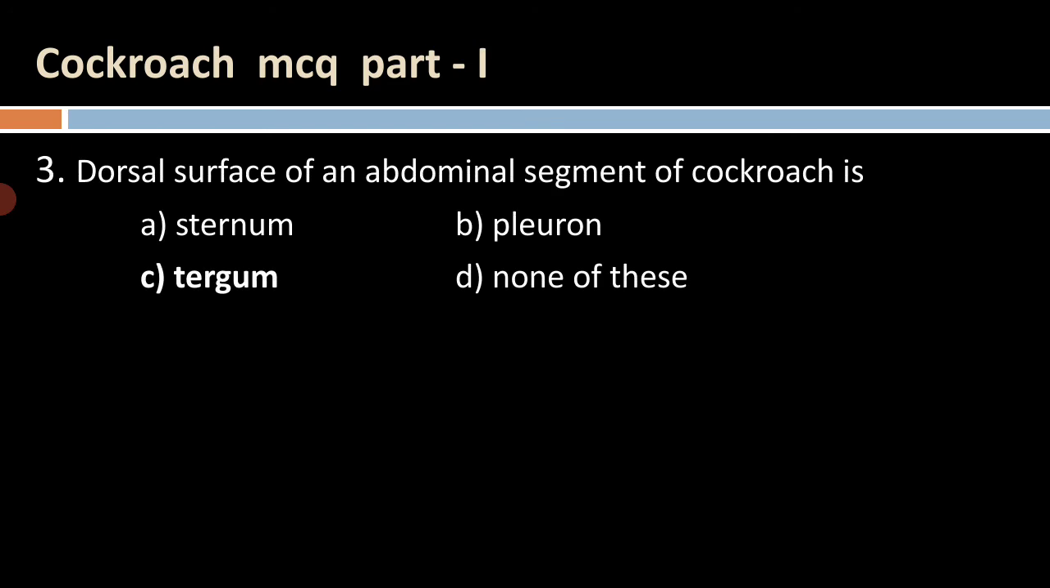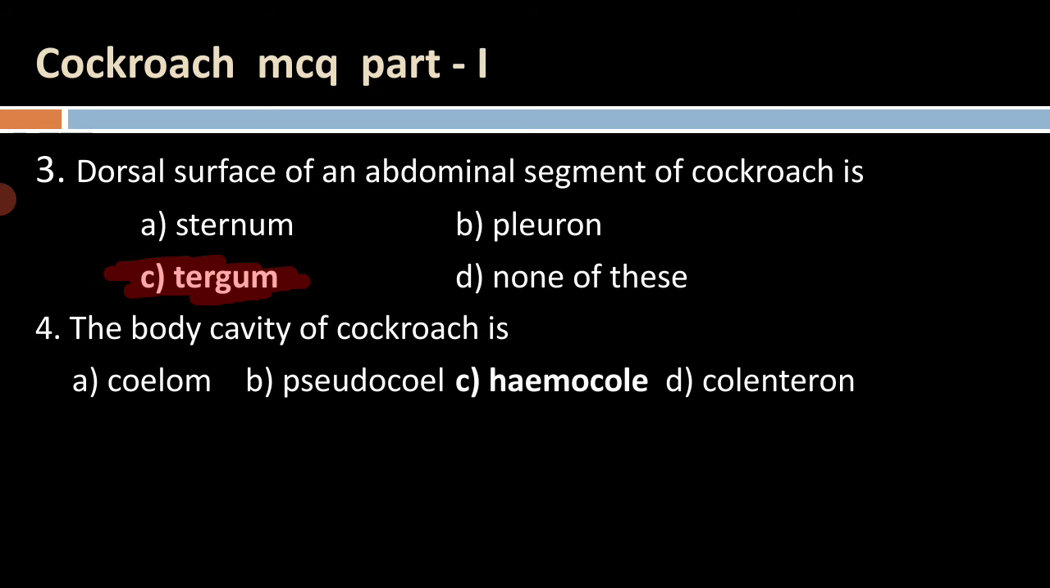Dorsal surface of an abdominal segment of cockroach is, so the body of the cockroach is enveloped by some dorsal plates and some ventral plates. So the dorsal surface of an abdominal segment of cockroach is A. sternum, B. pleuron, C. tergum, and D. none of these. The dorsal plates or sclerites of the cockroach are made by the tergum.